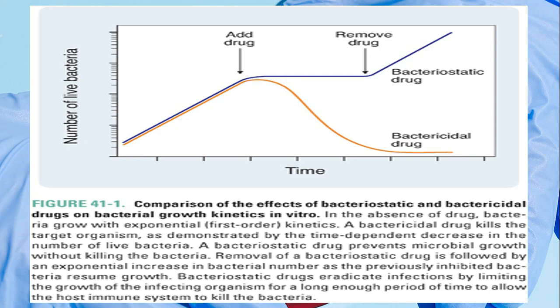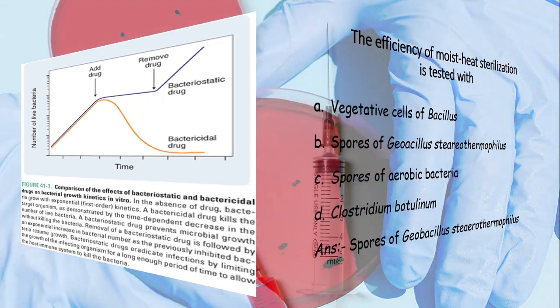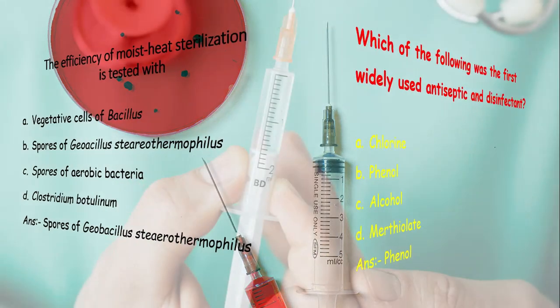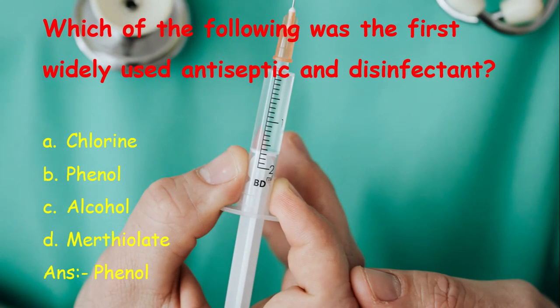The efficiency of moist heat sterilization is tested with A. Moist vegetative cells of Bacillus, B. Spores of Geobacillus stearothermophilus, C. Spores of aerobic bacteria, D. Clostridium botulinum. Answer is spores of Geobacillus stearothermophilus. Next question: which of the following was the first widely used antiseptic and disinfectant? Chlorine, phenol, alcohol, merthiolate. Which is the answer? Phenol. B is the answer.